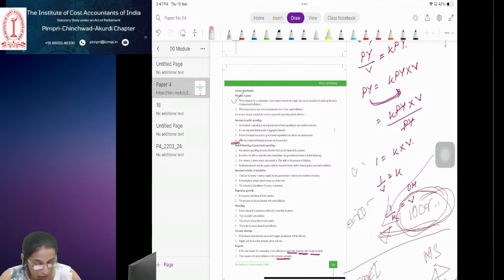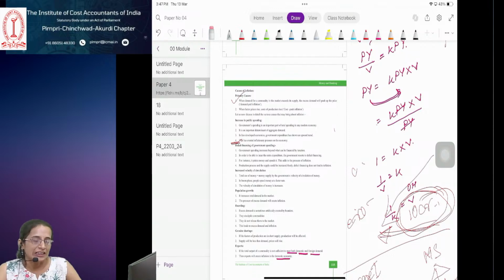Tax reduction. The government sometimes reduces taxes to gain popularity. What happens? More money in the hands of the general public. This leads to inflation if there is no corresponding increase in production. See, if supply does not increase at that rate, the demand will be high and supply will be less. So prices will increase, and that will lead to inflation.